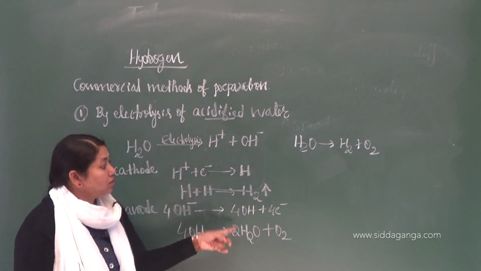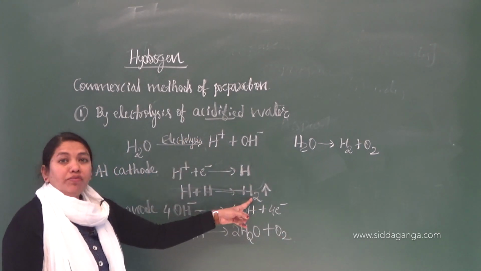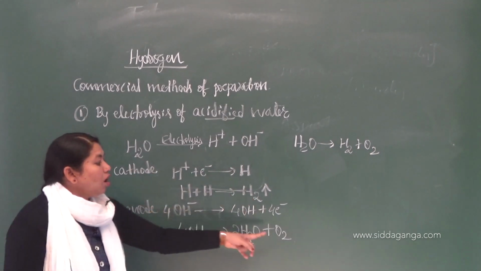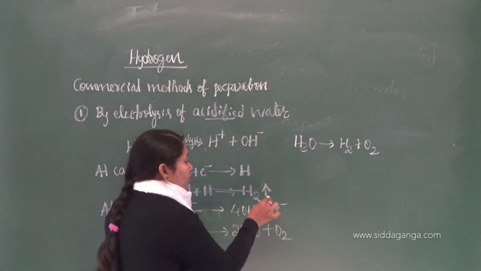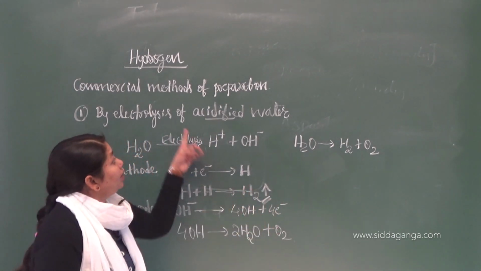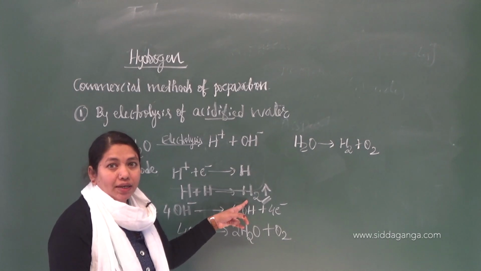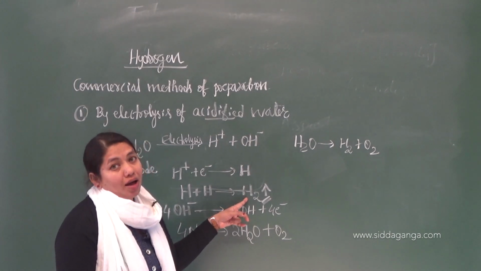During the electrolysis, at the cathode, hydrogen will be discharged. At the anode, oxygen will be discharged. So what is the product you got? That is dihydrogen. So we are preparing dihydrogen commercially, and in large quantities you are going to get the hydrogen.